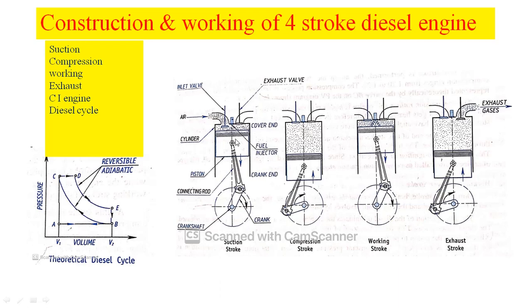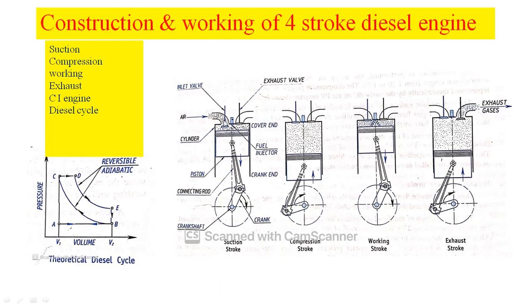Just to recall that in the case of a 4-stroke petrol engine, at the cover end the spark plug is fitted, whereas in this 4-stroke diesel engine, the fuel injector is fitted here.